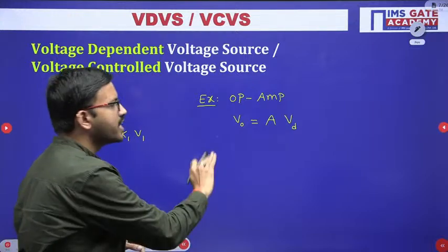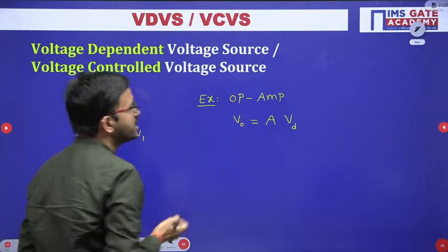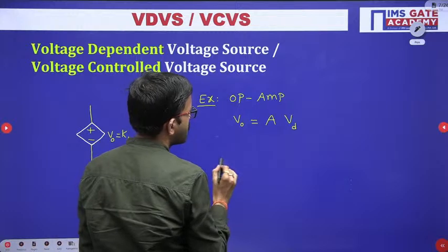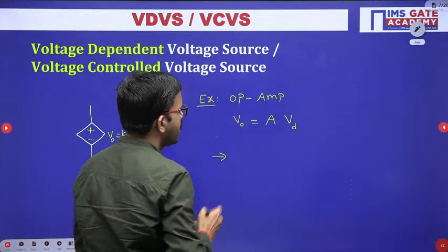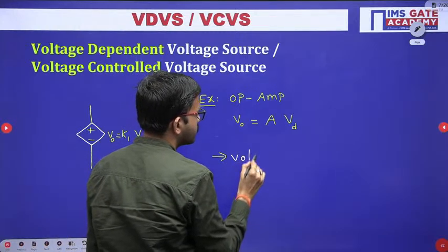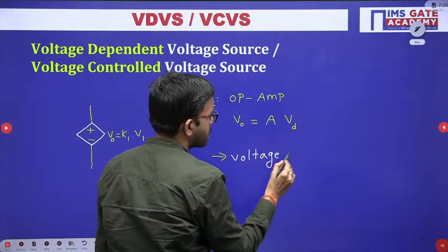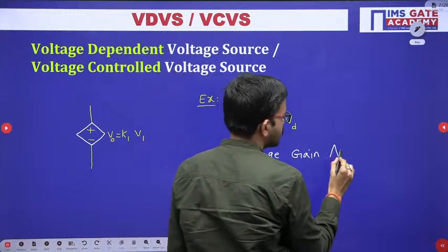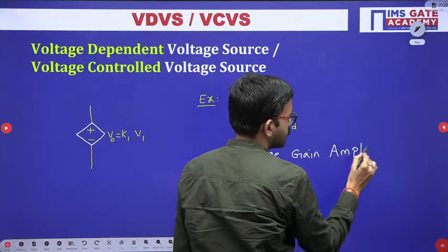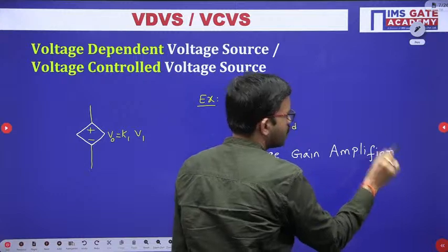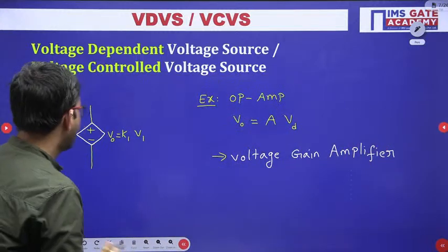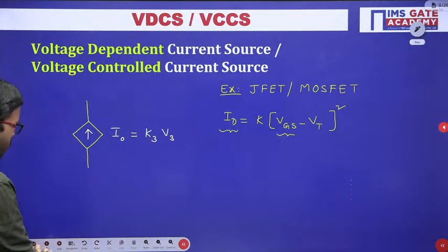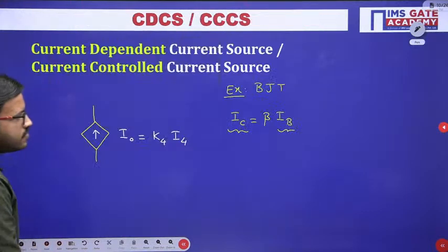Accordingly, you get an amplifier called the voltage gain amplifier. With this understanding, all of you give a try for the last case for this category.